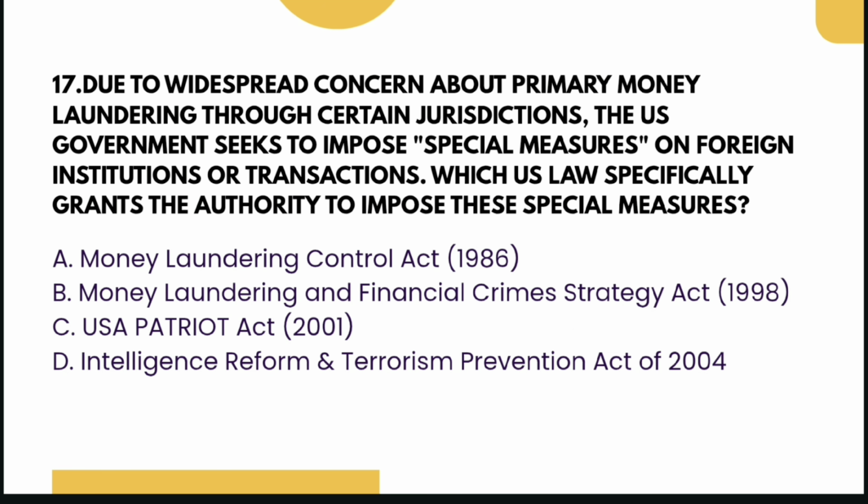The next question. Due to widespread concern about primary money laundering through certain jurisdictions, the US government seeks to impose special measures on foreign institutions or transactions. Which US law specifically grants the authority to impose these special measures? The options are Money Laundering Control Act, Money Laundering and Financial Crime Strategy Act, USA Patriot Act, or Intelligence Reform and Terrorism Prevention Act of 2004. And the answer is USA Patriot Act.